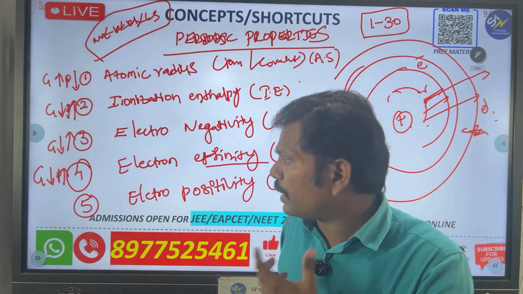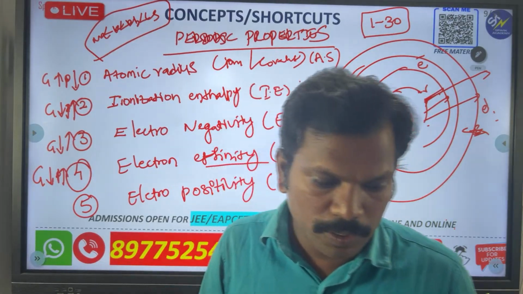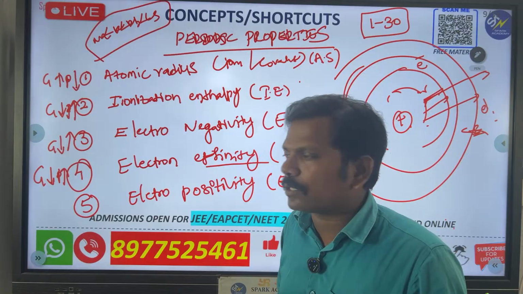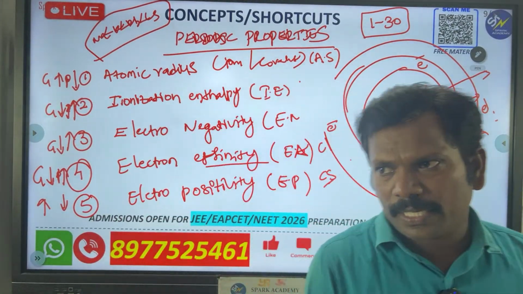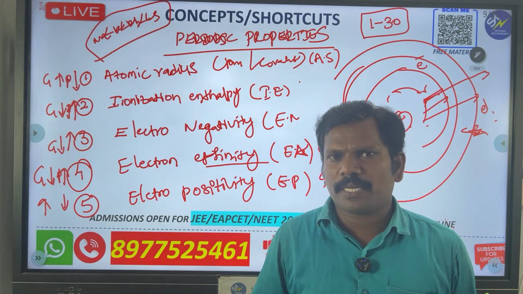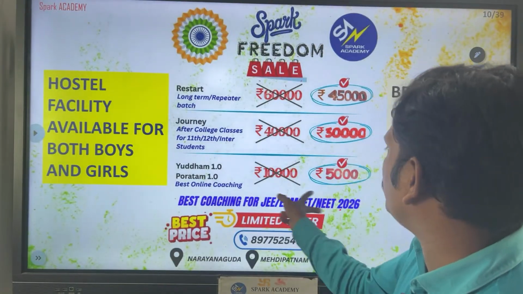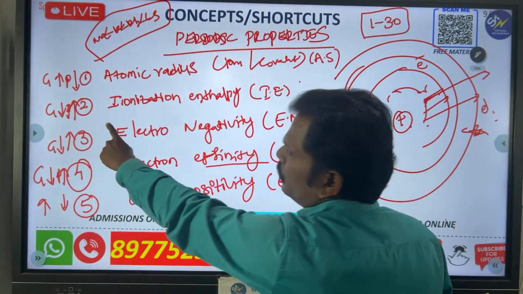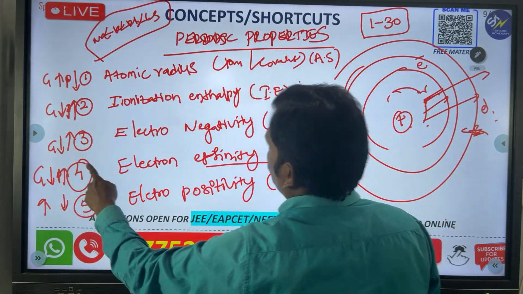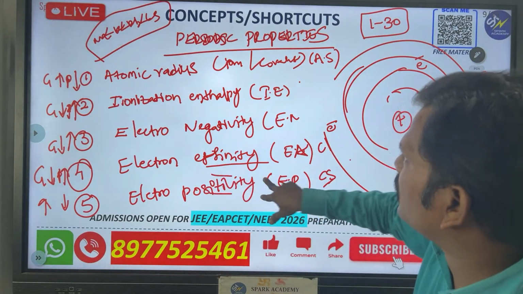So what will happen to electropositivity? It is increasing in groups, and decreasing in periods. This is a very important concept, so please understand it. I hope you are all understanding. In a group it increases, in a period it decreases; for ionization energy, it decreases down a group and increases across a period. Only atomic radius and electropositivity increase in a group and decrease in a period. Next, let's go to the next topic.